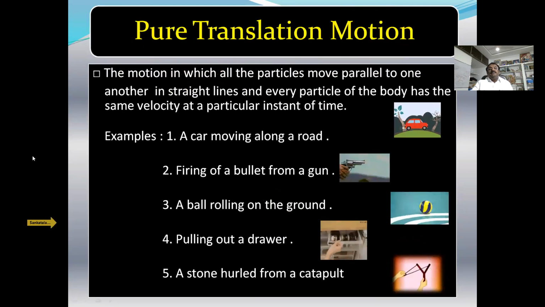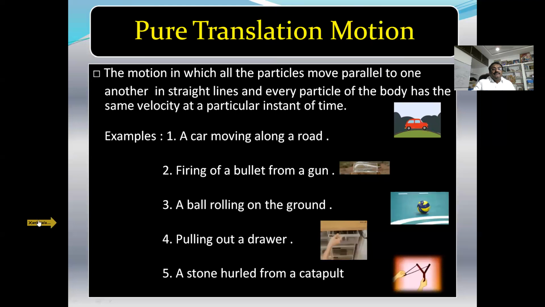Now let us go to pure translatory motion. In the previous chapter, you studied it by taking a point mass, applying Newton's laws. The same Newton's laws we can also apply to the translatory motion of rigid bodies. Again, take a car moving along the road.